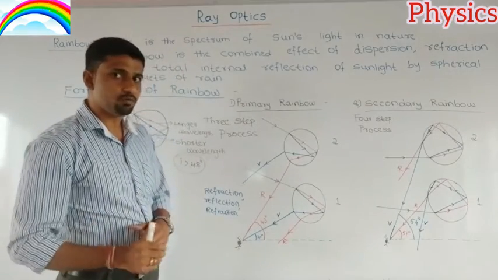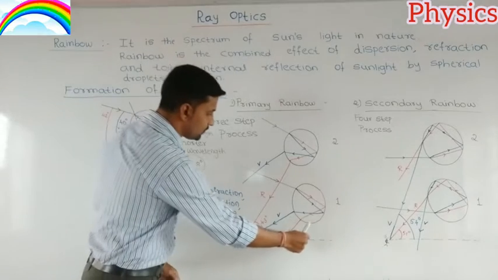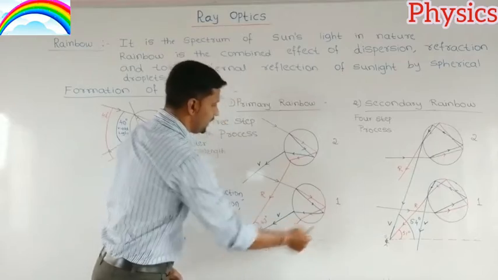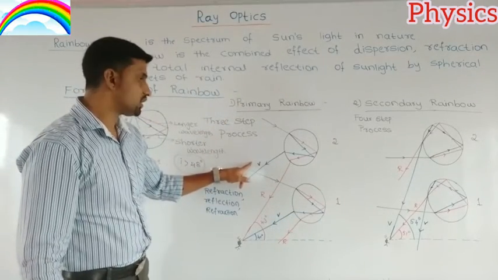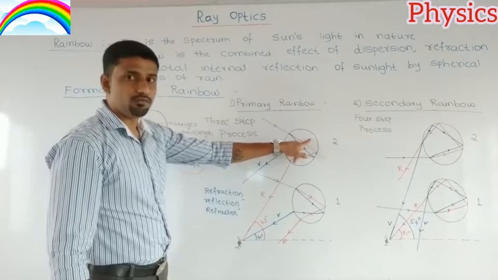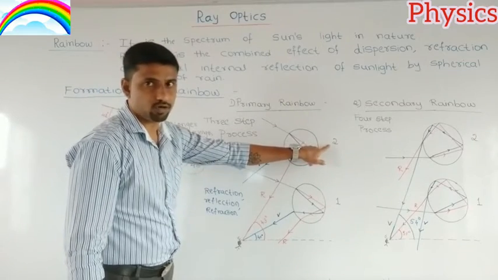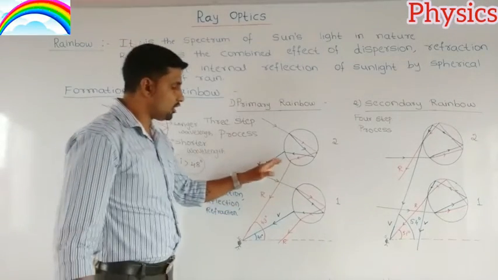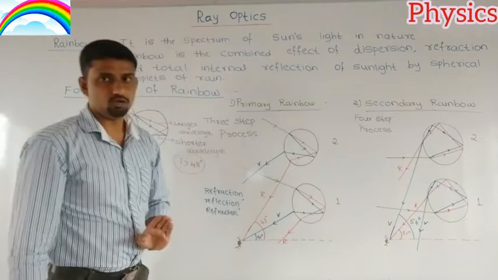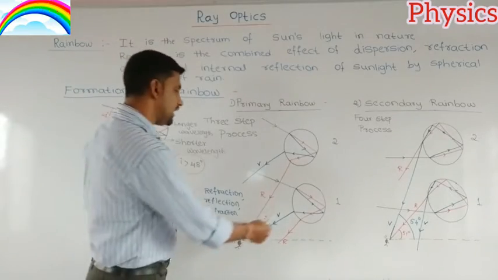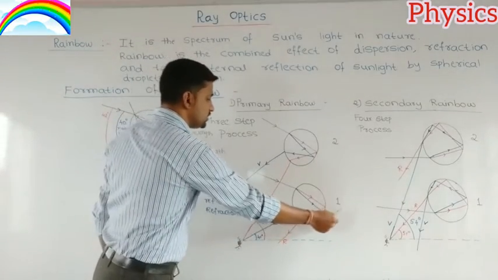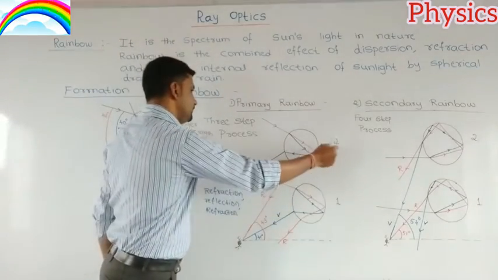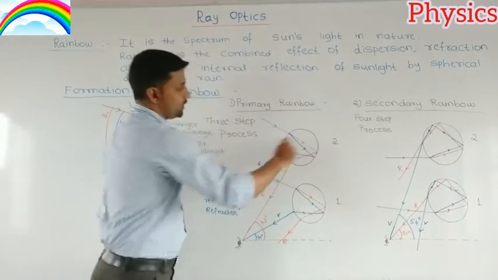And in the case of a primary rainbow, you will not observe red color from the first spherical droplet of rain, and you will not observe violet color from the second spherical droplet of rain. They will bend with some more angle, so it is not observable to the observer. Only he will observe violet colored light from the first spherical droplet of rain, and he will observe red color from the second spherical droplet of rain.